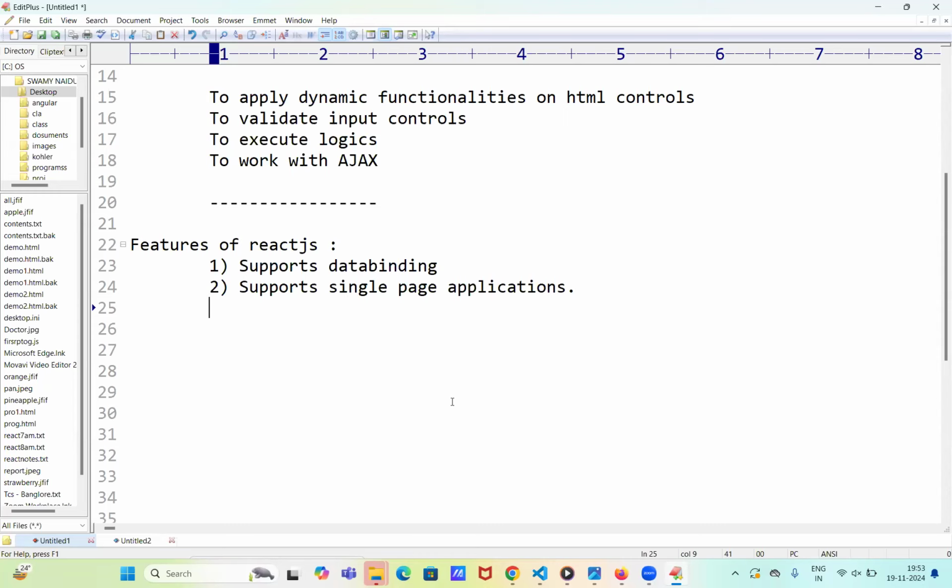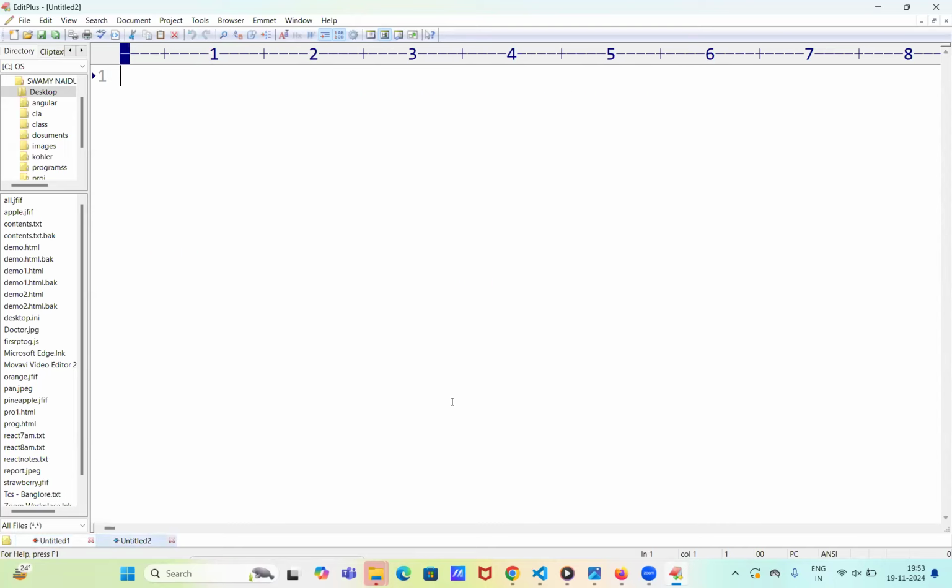See, I want to show you one diagram. This is the server. In this server, we have many pages.